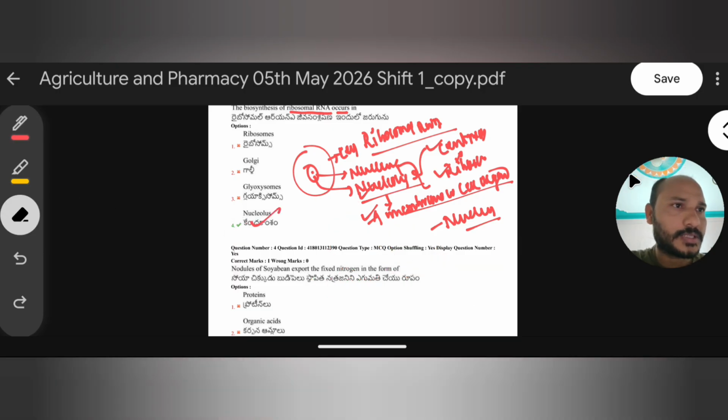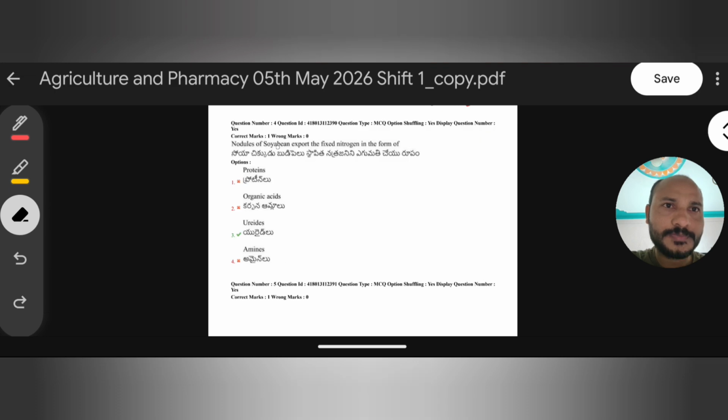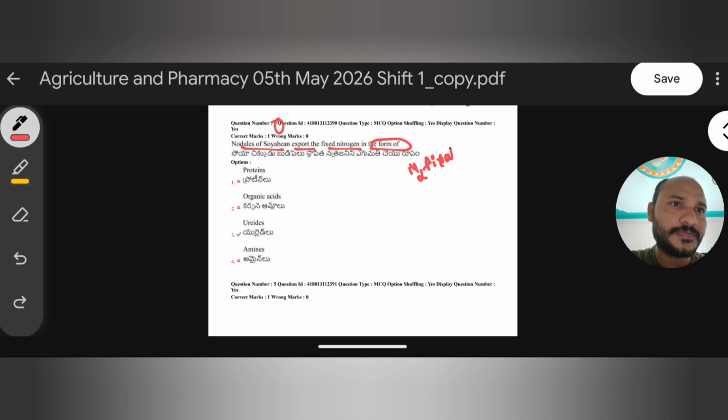Another important MCQ, the fourth question. Here, nodules of soybean export the fixed nitrogen in the form of. These questions mainly ask about nitrogen fixation, especially biological nitrogen fixation, which generally occurs in leguminaceae plants. Leguminaceae plants include groundnut and soybean plants.